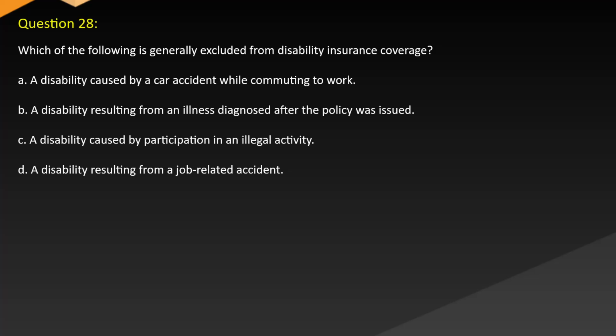Question 28. Which of the following is generally excluded from disability insurance coverage? A. A disability caused by a car accident while commuting to work. B. A disability resulting from an illness diagnosed after the policy was issued. C. A disability caused by participation in an illegal activity. D. A disability resulting from a job-related accident.